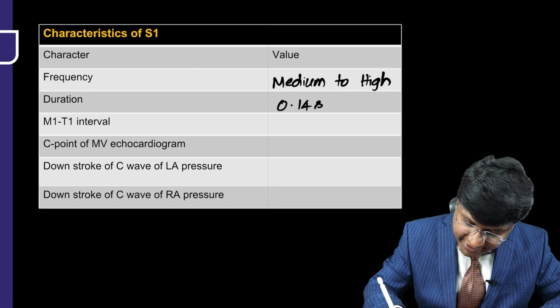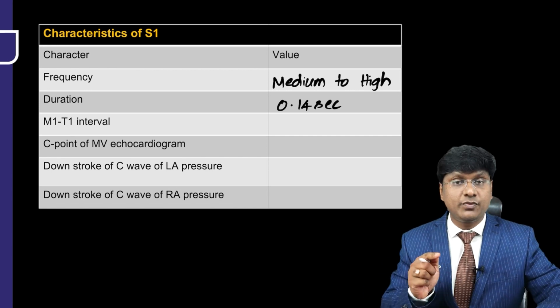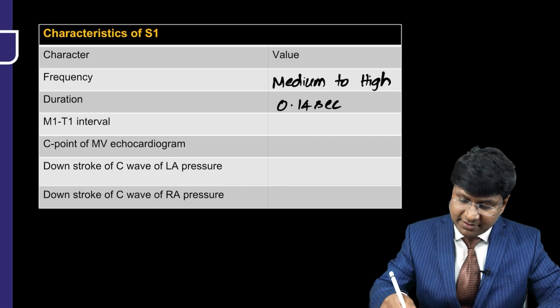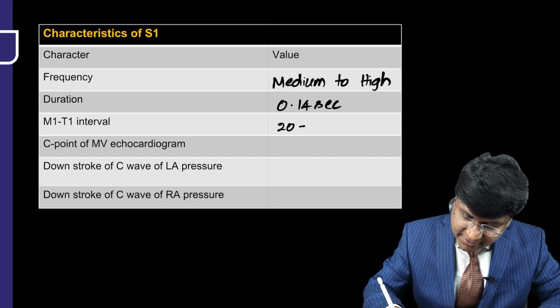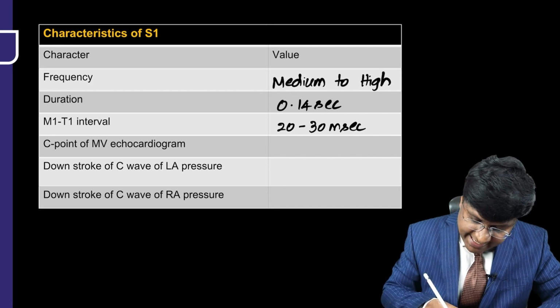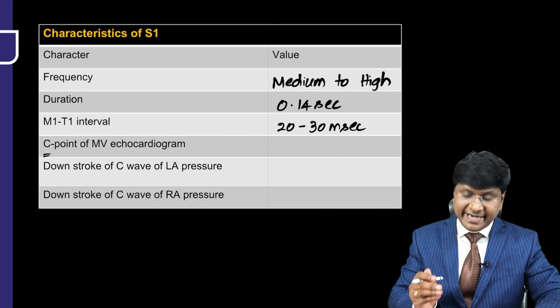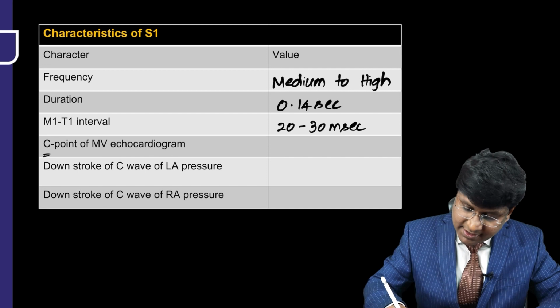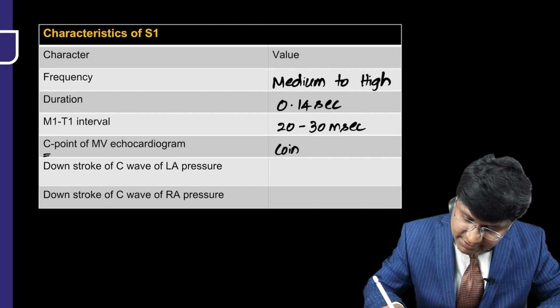It is 0.14 second. And what will be the interval between M1 and T1? The interval between M1 and T1 is around 20 to 30 milliseconds. And the C point on the mitral valve echocardiogram coincides with M1.